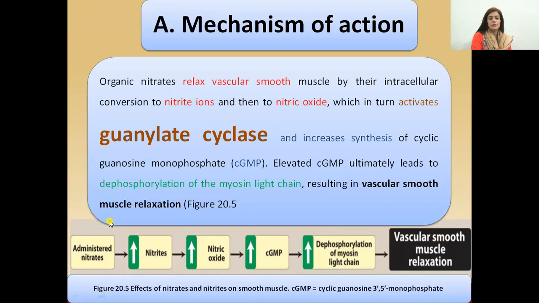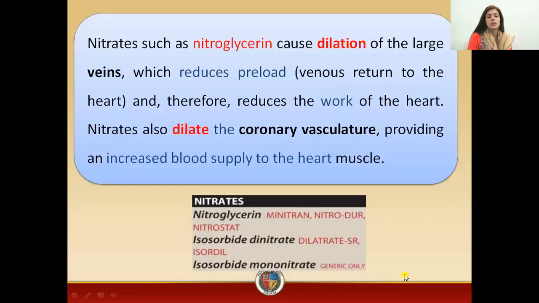When you administer nitroglycerin, this will result in increased conversion of these nitrate ions into nitric oxide, which will then activate the enzyme guanylate cyclase, which will result in increased synthesis of cyclic GMP, that is cyclic guanosine monophosphate. This elevated cGMP will lead towards the dephosphorylation of the myosin light chain, which will result in vascular smooth muscle relaxation. Now, what is the ultimate purpose of this drug class?